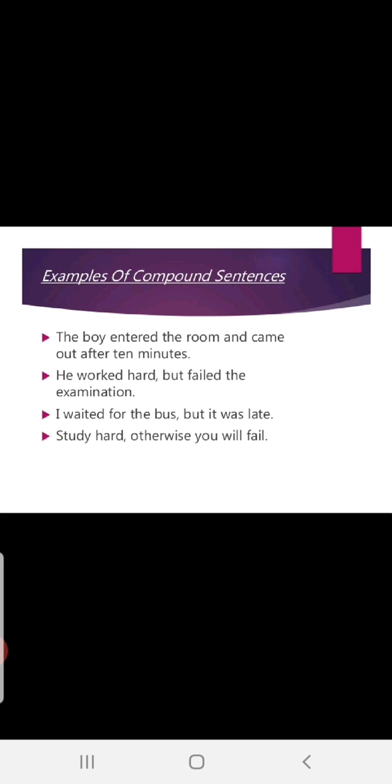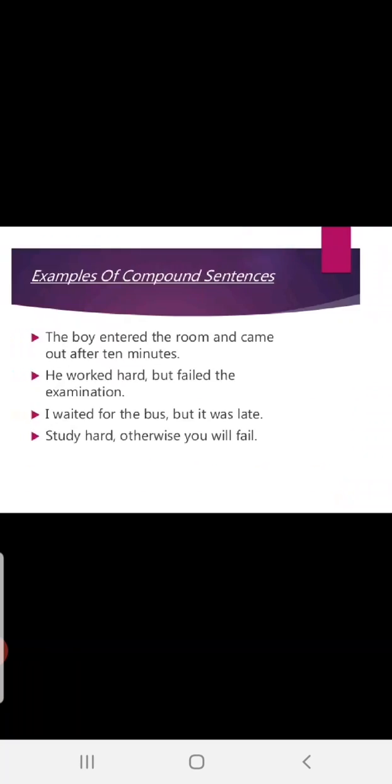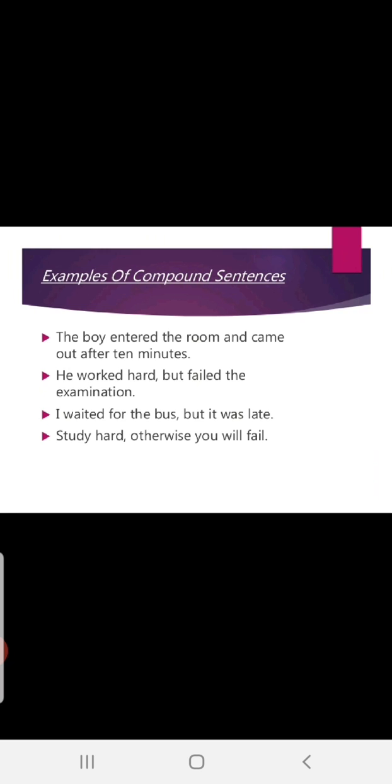In place of otherwise you can use or. Study hard, otherwise you will fail. See, two main clauses came together with one conjunction to give you one compound sentence. Now, in the next continuation slides, you will be learning the complex sentence.